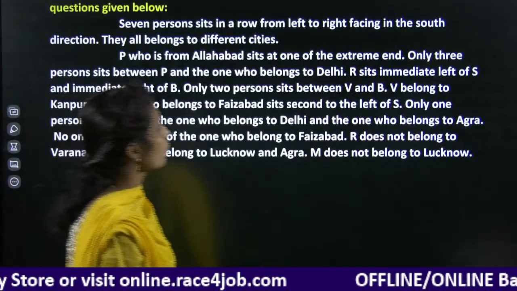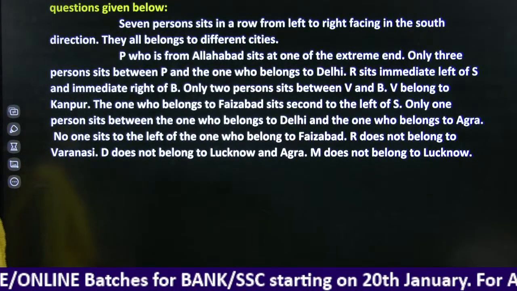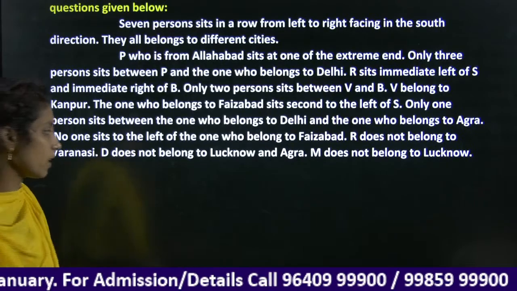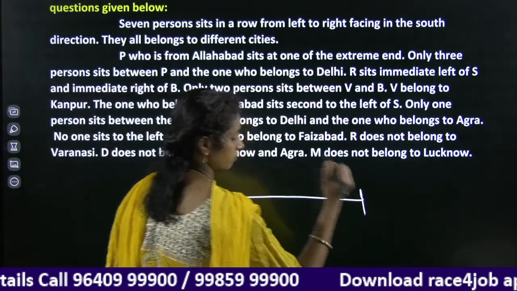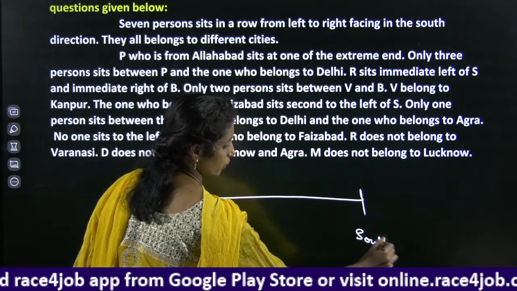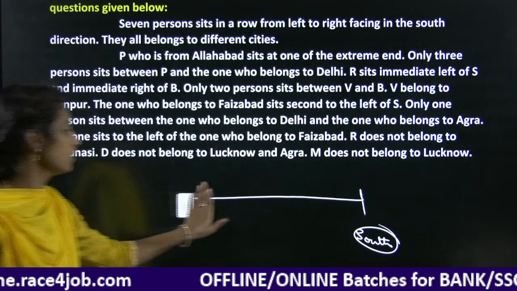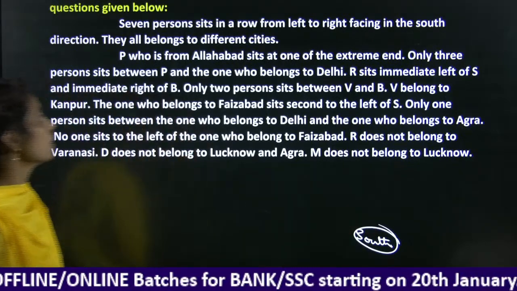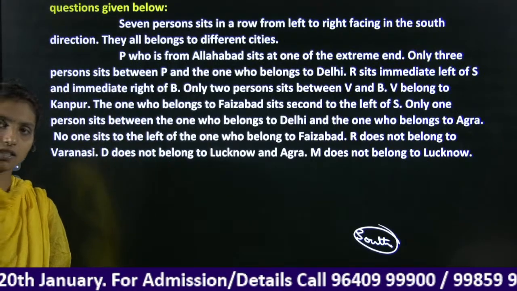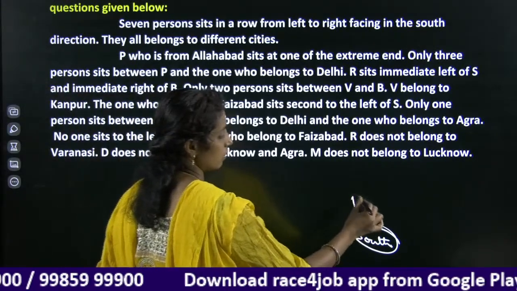7 persons sit in a row from left to right facing the south direction. Okay, here we have a 7-person sitting arrangement. 7 persons are sitting in a row and all of them are facing towards the south direction. South facing. Right, okay. P is from Allahabad and sits at one of the extreme ends. That means P may be at the left end or P may be at the right end.